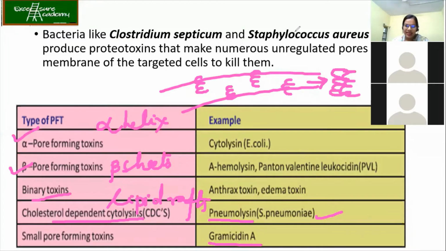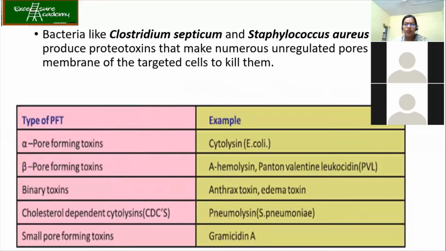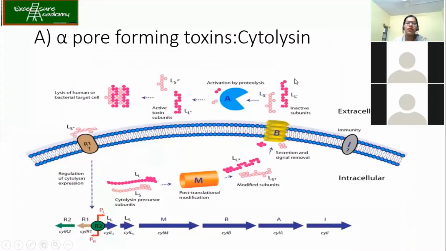So let's start with our alpha pore forming toxins. The example taken over here is about the cytolysin, and it is produced by E. coli. Okay, this is going to be a little complicated. Bear with me. So to start with this, let's say that it's over here. Okay. So you have got the gene for this.